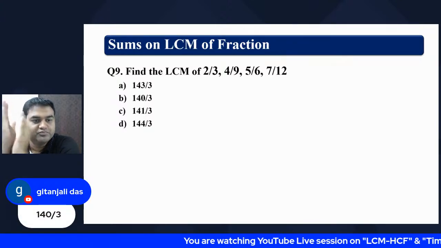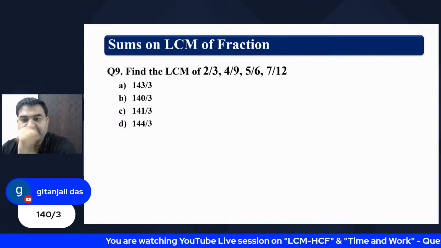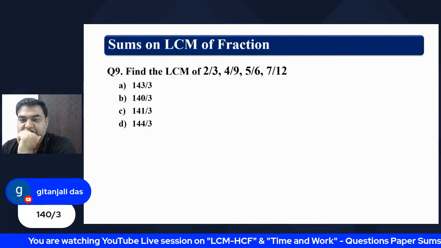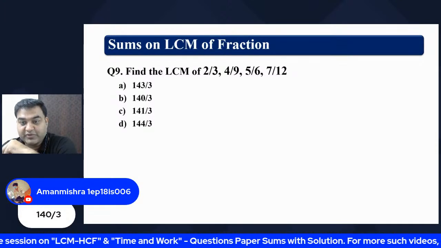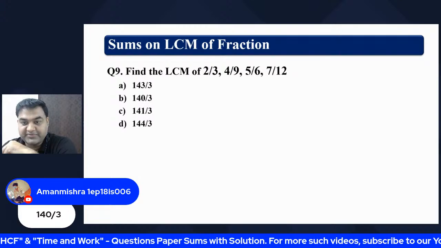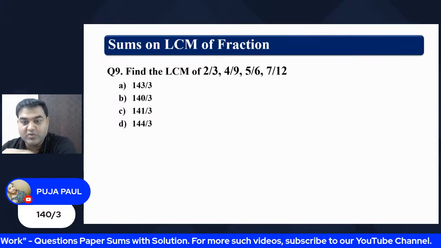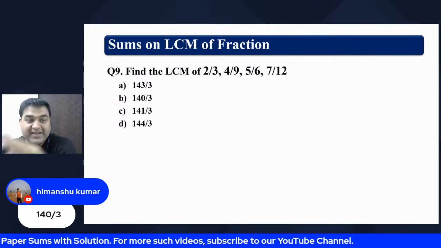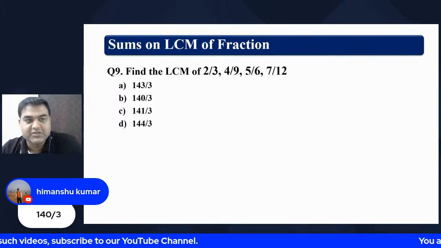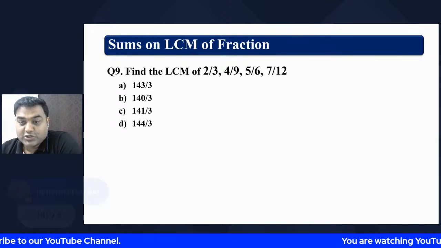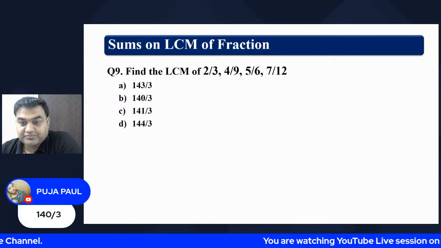Gitanjali. Wow. 140 by 3. Wonderful. Devashish has got 140 by 3. Aman Mishra has got 140 by 3. Wonderful. So the top 3 performers are here. Pooja, wow, Himanshu. So we have got 5 top performers, and that will keep changing for sure.